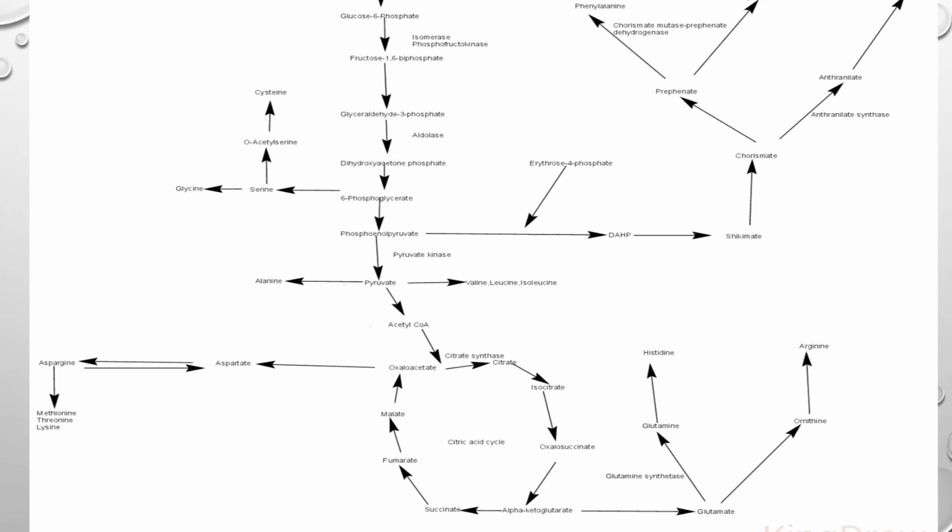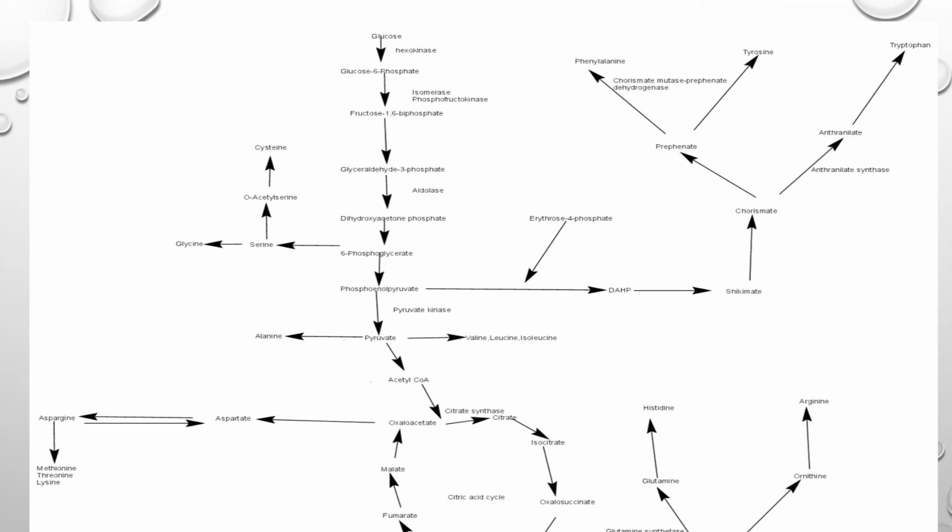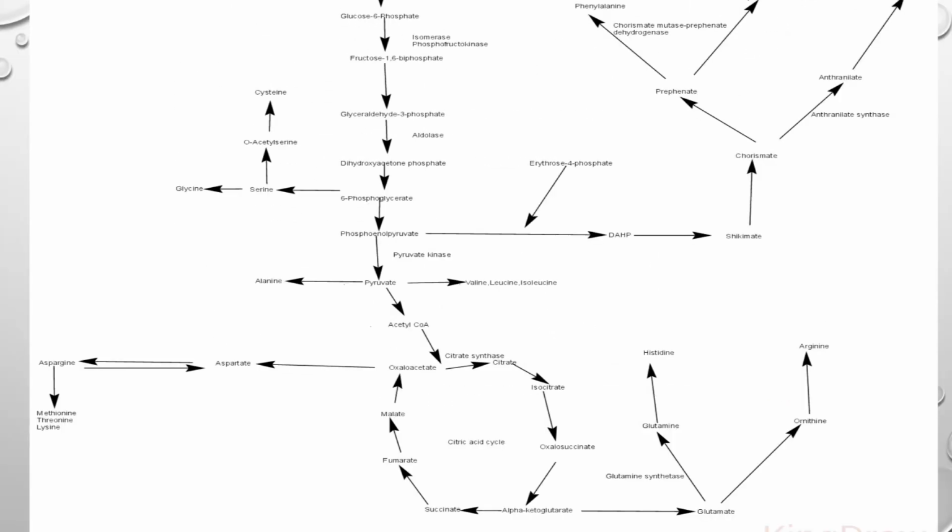You can remember first this series, which one? Glycine, serine, and cysteine. Then from shikimic acid, phenylalanine, tyrosine, and tryptophan. And then from alpha ketoglutarate, glutamate, ornithine, arginine, and histidine. Then oxaloacetate also gives aspartic acid, and this aspartic acid gives asparagine, methionine, threonine, and lysine.